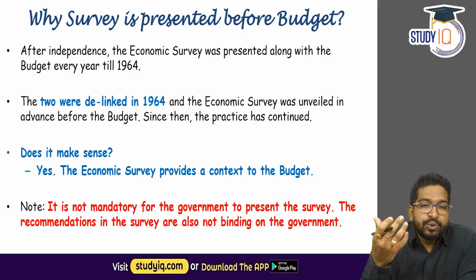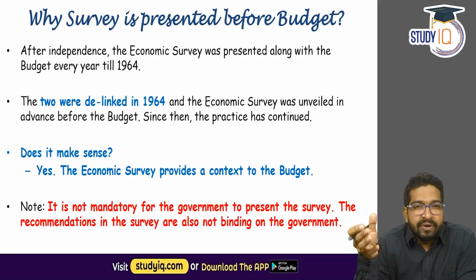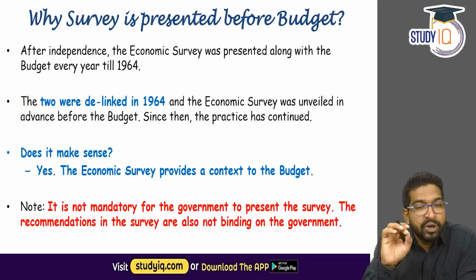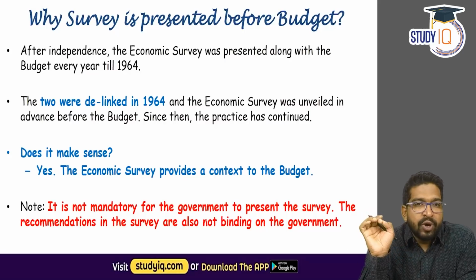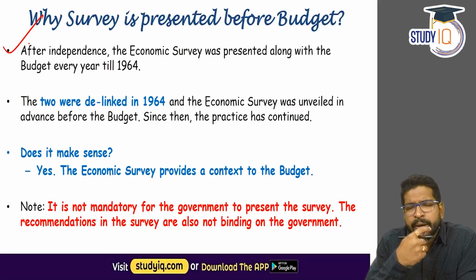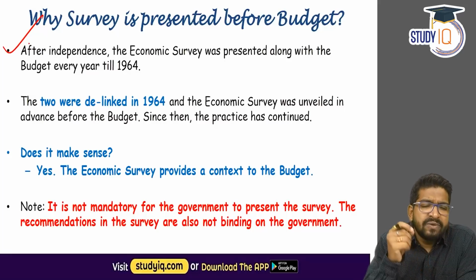Earlier, the budget used to happen on the month end, basically February end, but now it happens on the first day of February, the first working day of February. So tomorrow we do have the budget, but one day before that, the economic survey is released. The question is, why do we release the economic survey one day before?